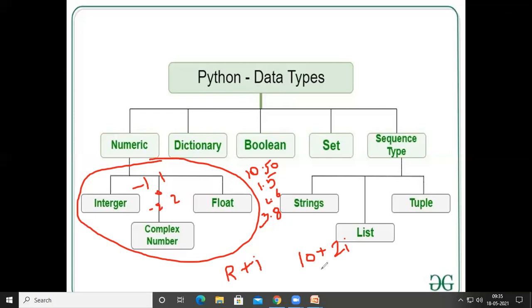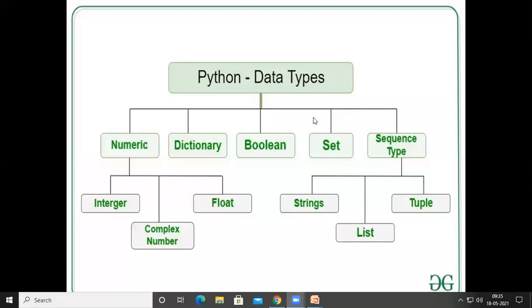So the Python programming language allows us even to define complex numbers as a data type also. But one thing is that here the imaginary part is represented with the help of j. So in order to represent the imaginary part, we have to append j at the end of the number. For example, 10 plus 2j, 20 plus 3j, 1 plus 6j, similarly, right? So here, let us start with the integer data type.